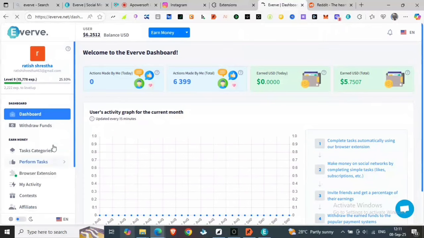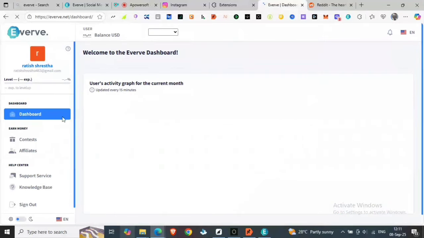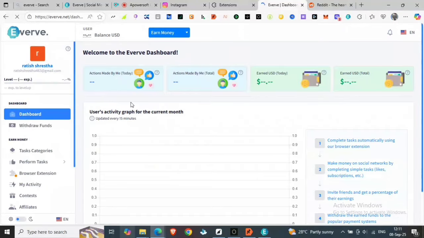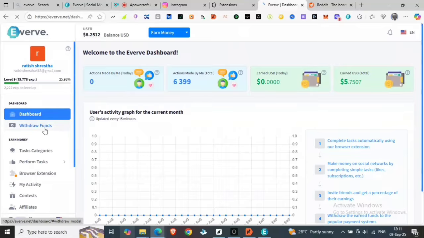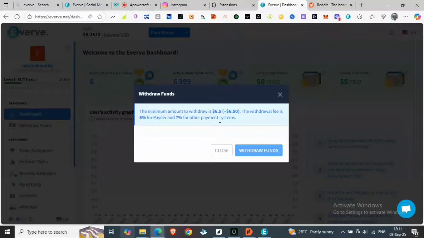Then you click the withdraw funds. You can see the total amount until date, and so you can see the minimum amount to withdraw is 6.50. The withdrawal fee is 5% per year and 10% for other payment systems.